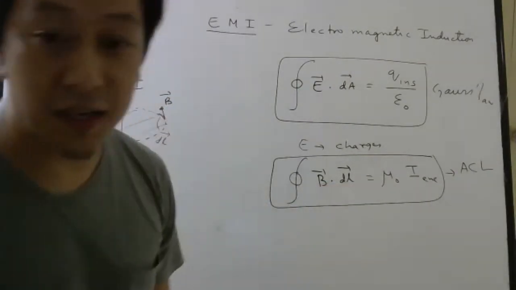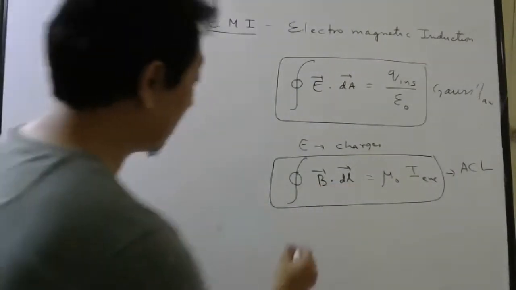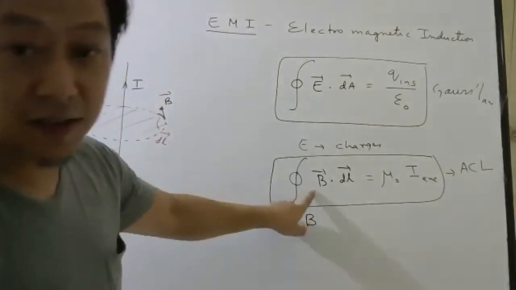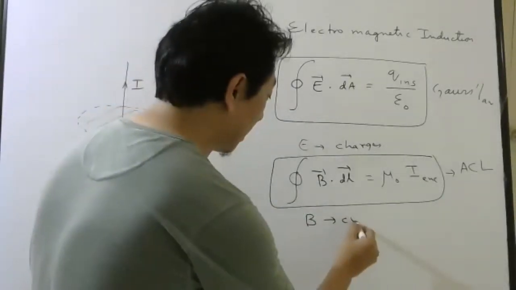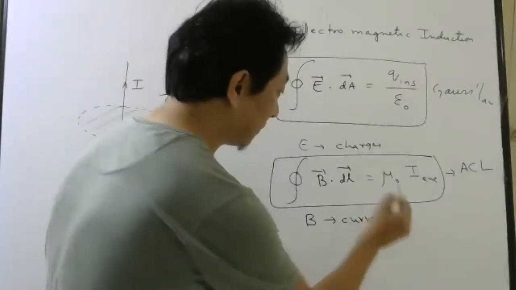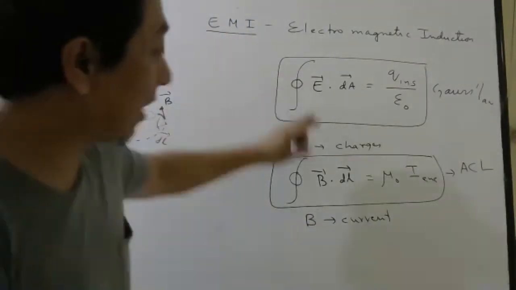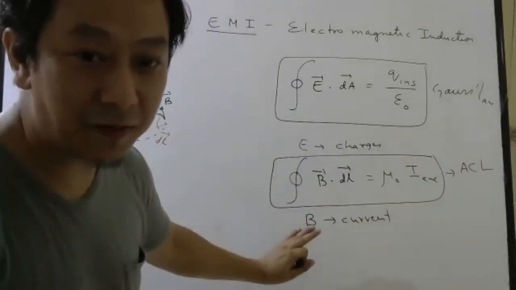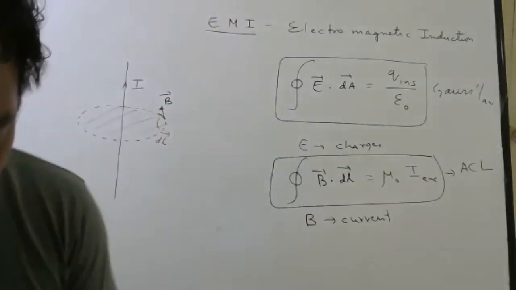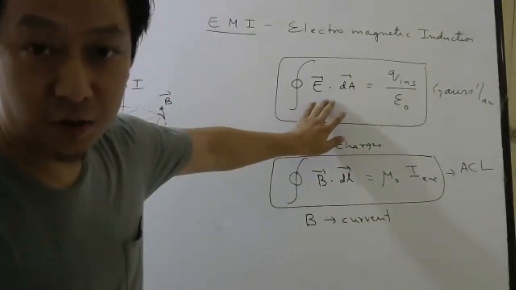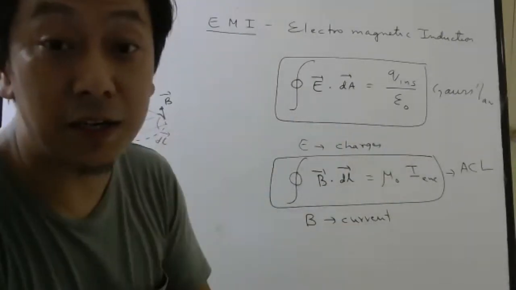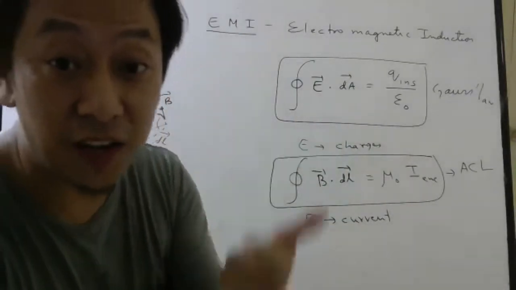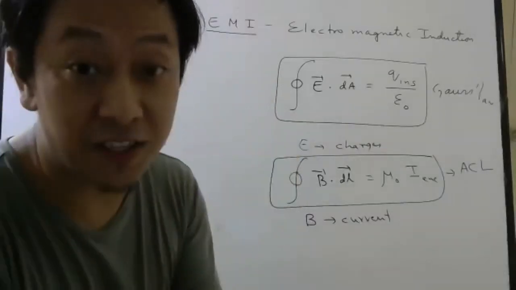And what this formula says, if you look carefully, is that magnetic field is produced by current. Right? The earlier formula is saying electric field is produced by charge. This formula is saying magnetic field is produced by current. Using this, students, we have found electric field due to line charge, due to spherical charge, due to sheet of charge.